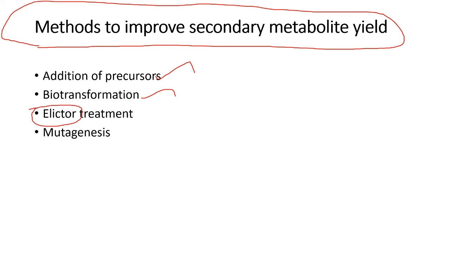So to elicit the components, we can use chemical elicitation, adding some chemicals to develop the secondary metabolites, and also mutagenesis. Yes, by using chemical mutation, the mutation will be helpful for synthesizing a greater amount. So: addition of precursors, biotransformation, elicitor treatment, and mutagenesis. Okay, these are the yield improvement methods.